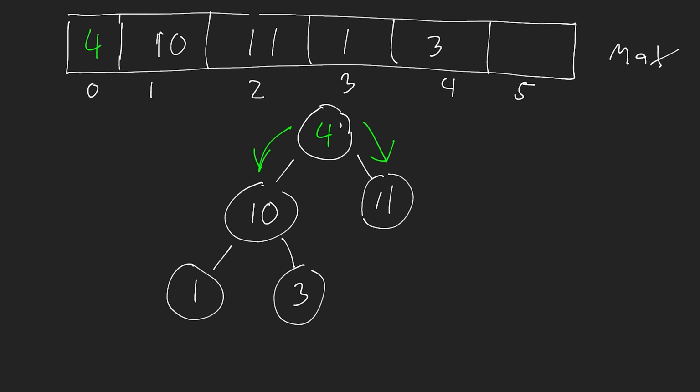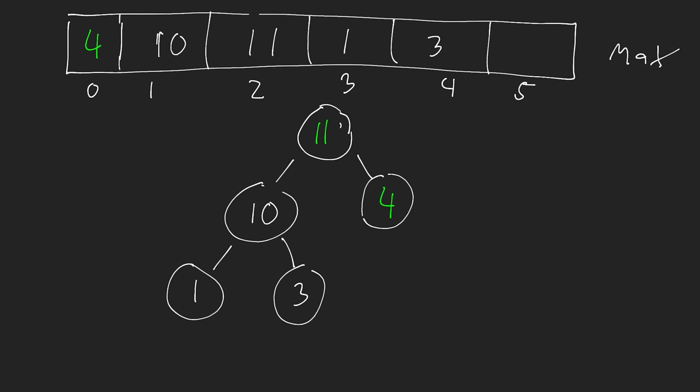That means that to satisfy the heap property, one of them is going to have to come up here, and I'm going to have to swap with them. And then continually, I need to find the largest of these two values, because if this value now becomes the new root node, then whatever value is the existing left or right child needs to be smaller than that node. So in this case, we look at 10 and 11. We see that 11 is the largest, and 11 is larger than us. So we perform a swap here downwards. So now 11 comes up here and 4 comes here.